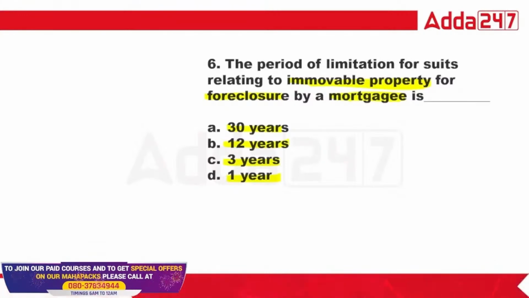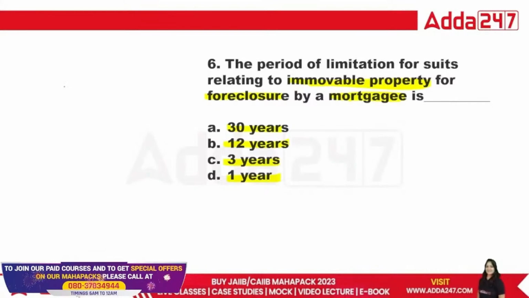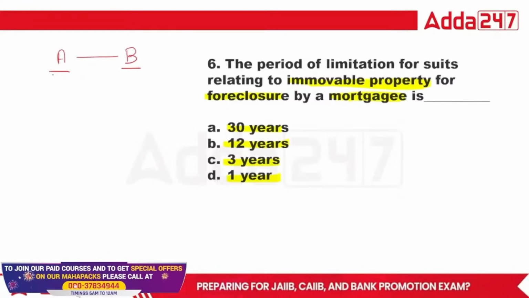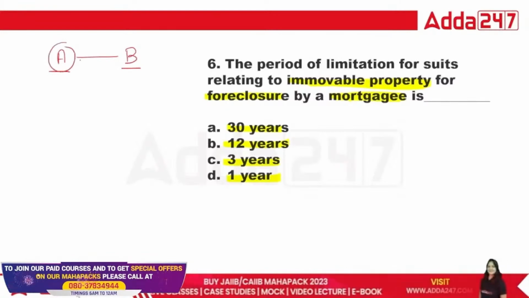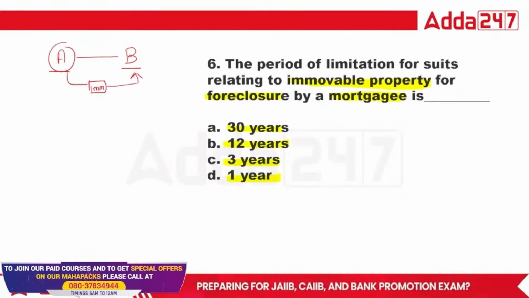Yes, class. And what is foreclosure? Suppose two persons are there, person A and person B. Foreclosure means that suppose A has given immovable property as a security to B.